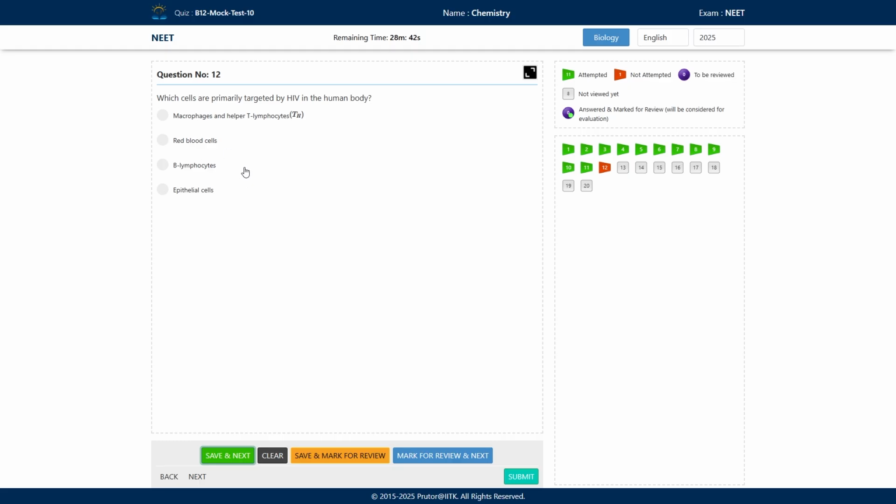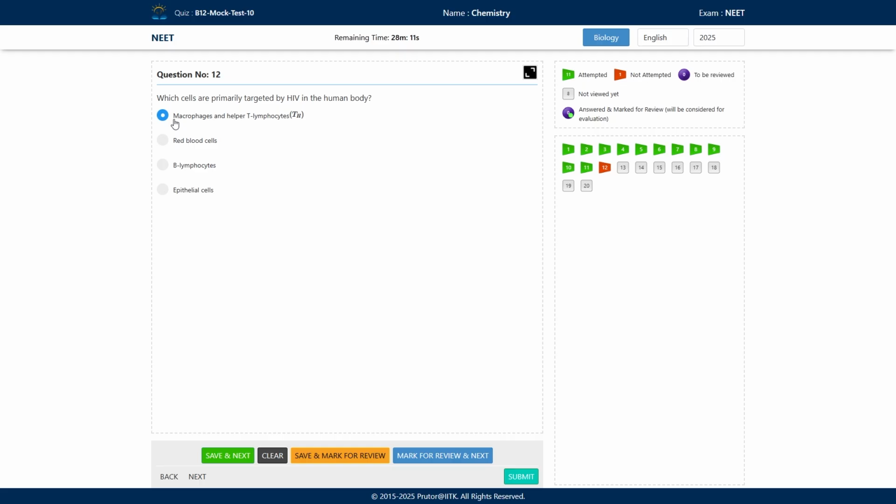So what will be the correct answer? Okay, option number A will be the correct answer here. Macrophages and helper T lymphocytes.